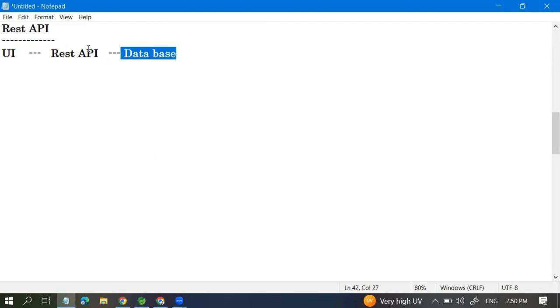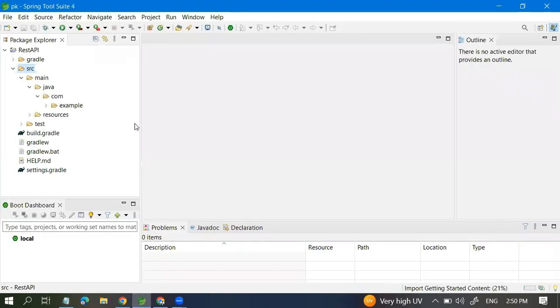Based on that data, it will return back to the REST API, and the REST API will give the response to the UI. So this is what will happen. So the REST API is basically the intermediary between the UI and the database, and it does the operations which are required. So if you go here, it's still importing.